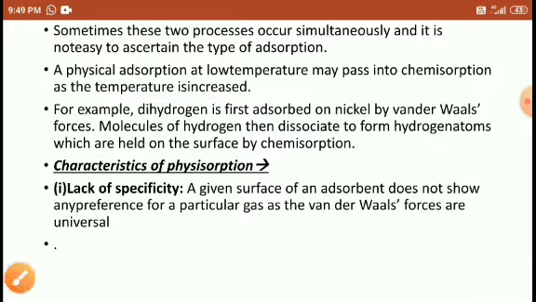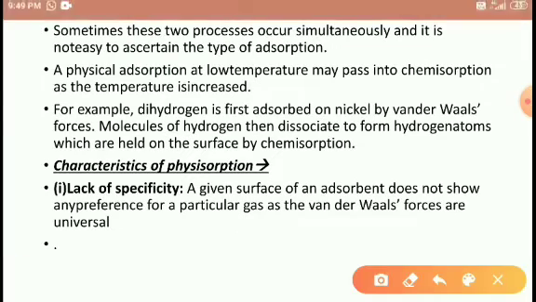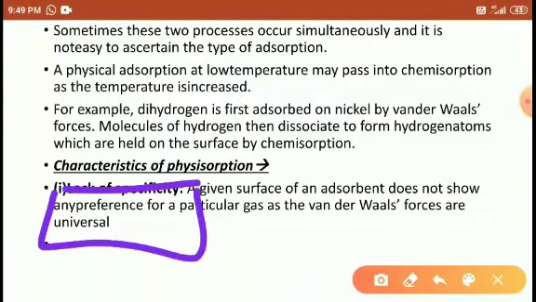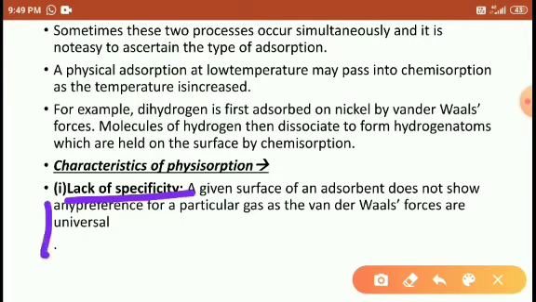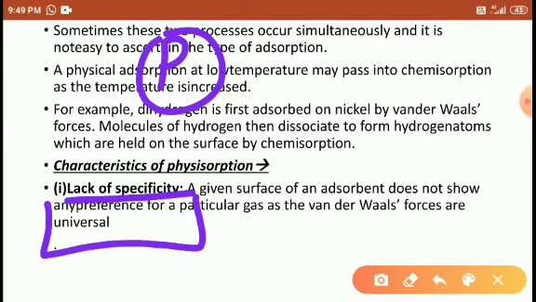So it means when the adsorbate and adsorbent attract each other, the particles, the solid surface, any particle, gas, solid or liquid, any particle.